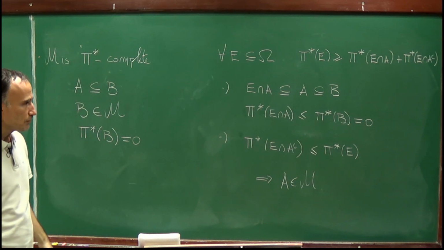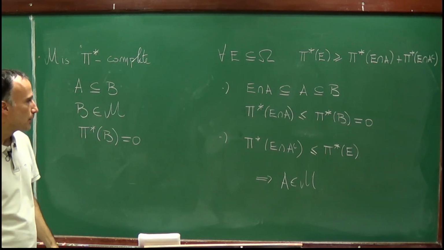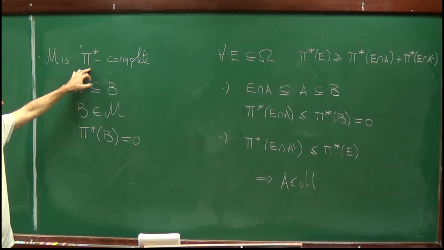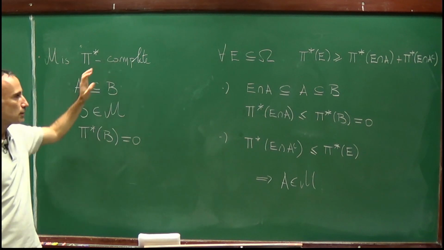So, in the Caratheodory construction, the sigma algebra M is, as we have seen, P star complete.